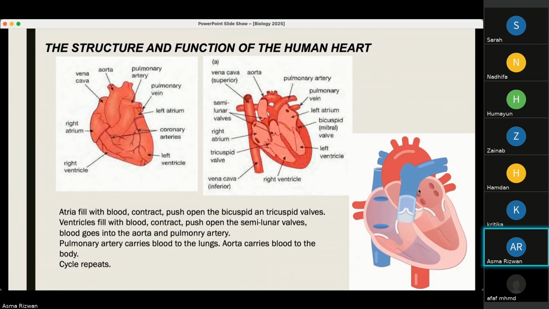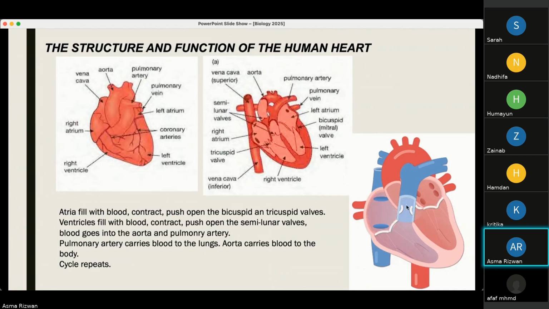The left atrium then contracts, pushing blood into the left ventricle. Again, this blood passes through the bicuspid valve, also known as the mitral valve, which exists between the left atrium and the left ventricle. When the ventricles fill up, they contract, pushing blood into the aorta. The bicuspid valve prevents backflow of blood into the left atrium.